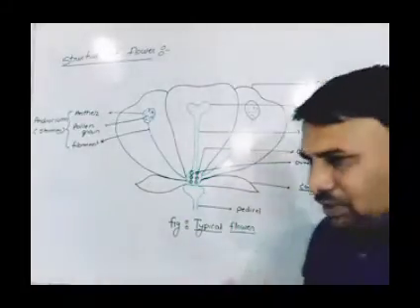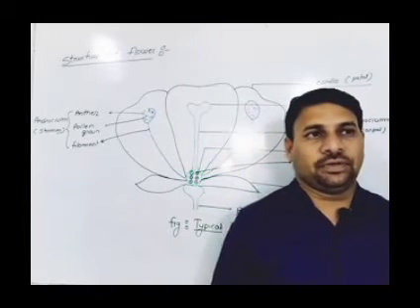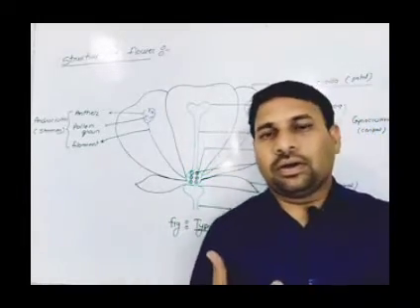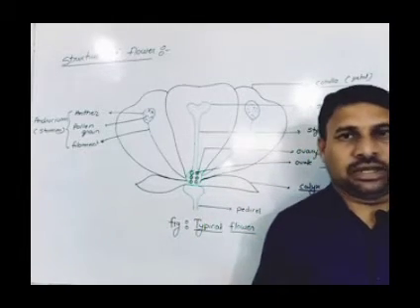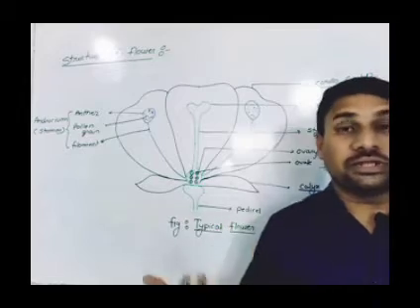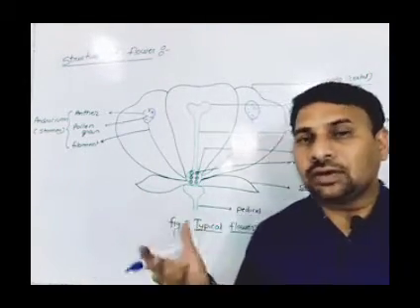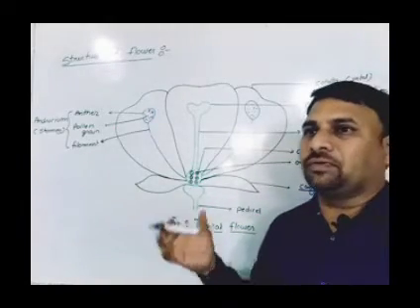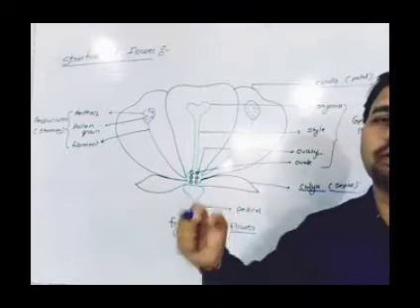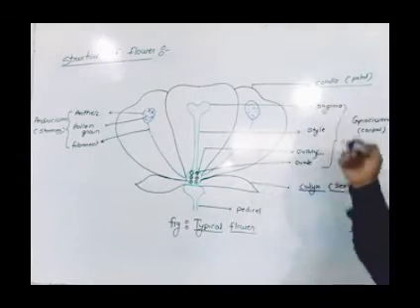And they attract the pollinating agents for the pollination time. This is the corolla. It is colorful, with attractive colors, and it is responsible for attracting the pollinating agents for the pollination time. So this is the corolla, and this is the calyx.